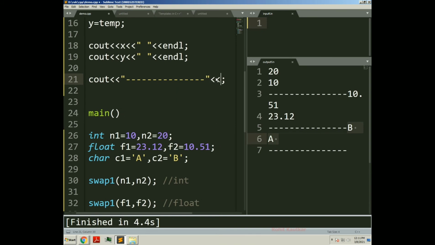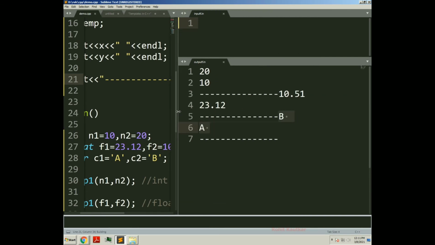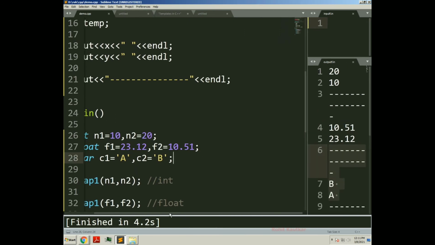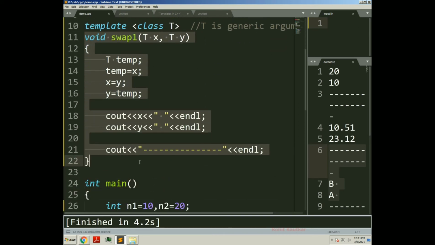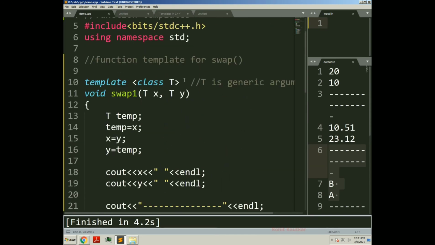If I put endl here, and if I build, then the output will be more proper. You can see here 20 10, then these float values and then these characters. So in this code what we have done is develop one generic swapping function. This swapping function is able to operate on integer data, float data, character data. And how have we done it? We have done it with the help of templates. So we have developed a generic swap function.